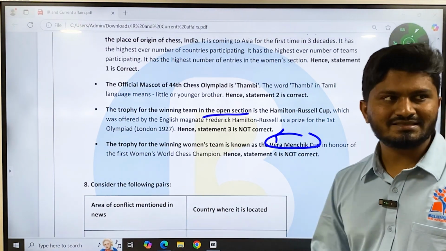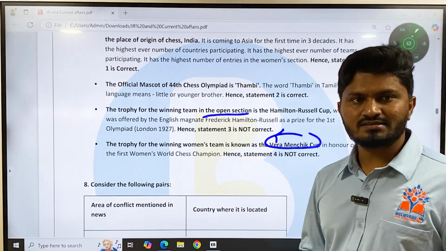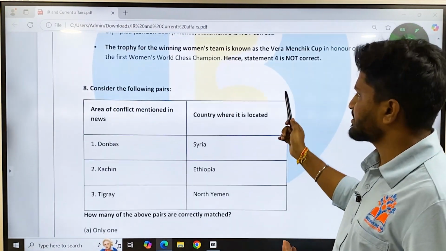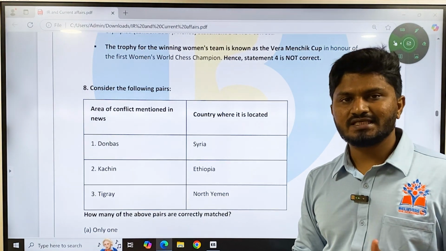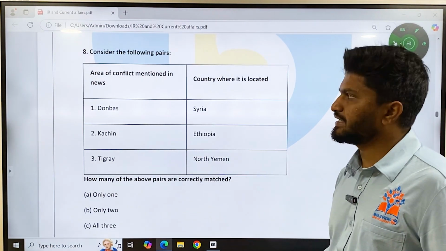So you could use common sense here. Hamilton Russell is a man's name, whereas Vera Menchik is a female name, most probably Russian or similar. That way you could have easily guessed the answer. Then again, current affairs and international relations.